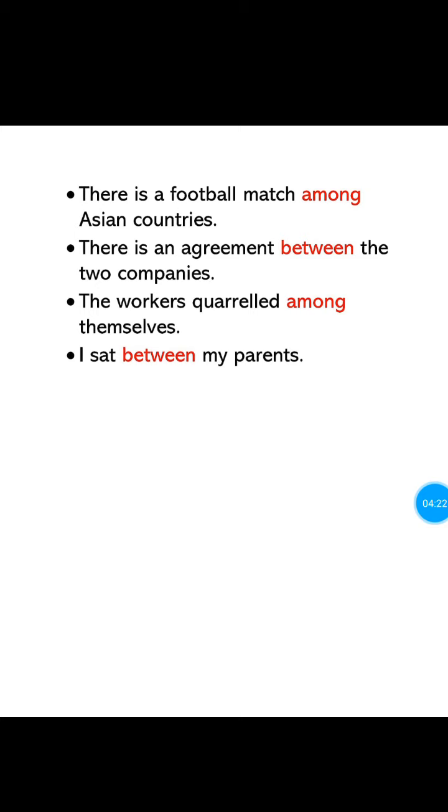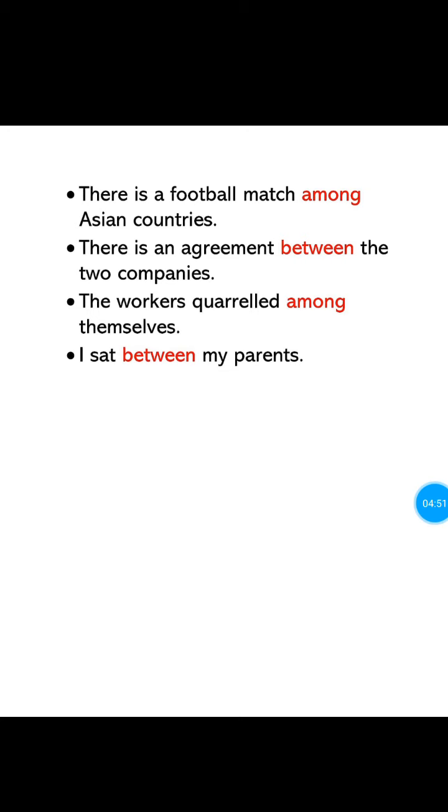The workers quarreled among themselves. Here workers means it is not mentioned only two workers. That means we can understand that more than two. So the preposition among is used. I sat between my parents. Parents means generally mother and father. That's why only two persons. So we have to write between.